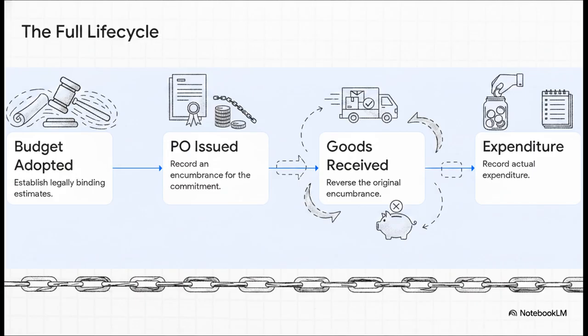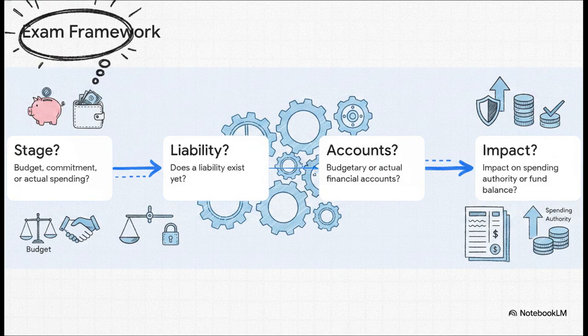Let me reiterate our core principle right here while we look at this sequence, because it's that important. A government budget is legally binding and used for control, not just planning. An encumbrance is a commitment, not actual spending. And an expenditure is actual spending. To navigate these business analysis and reporting, or BAR, exam questions successfully, I highly recommend you adopt this 4-step mental framework. Honestly, jot this down on your scratch pad the minute you sit for the test.